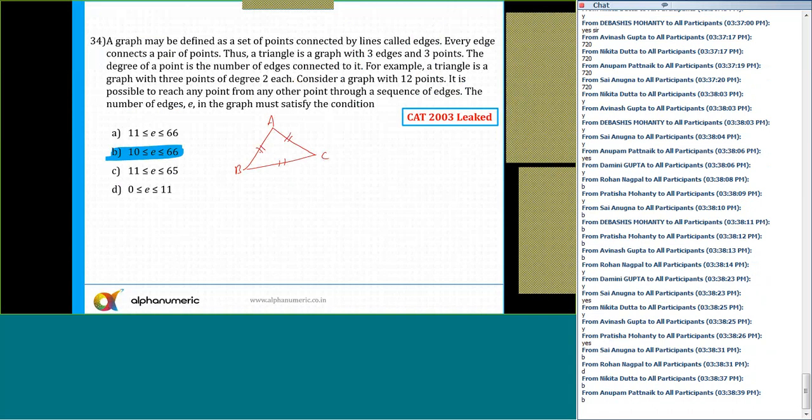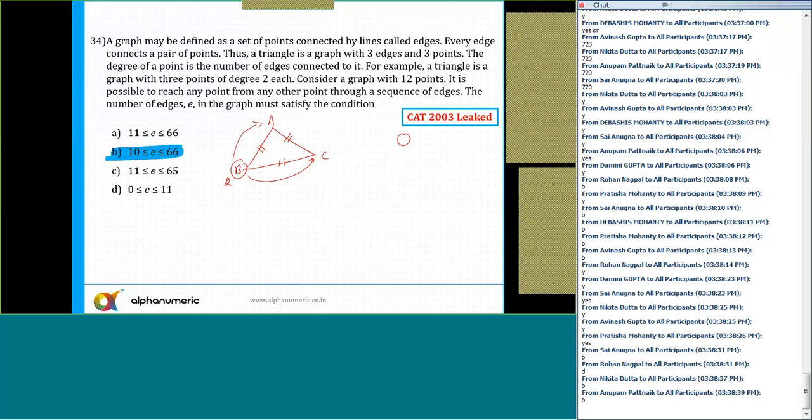The degree of a point is the number of edges connected to it. For example, a triangle is a graph with 3 points of degree 2 each. Like point B, it is connected with these 2 points. So the degree of point B is 2. So the question is here, consider a graph with 12 points. It is possible to reach any point from any other point through a sequence of edges. The number of edges in the graph. So if there are 12 points, what is the minimum number of sides and what is the maximum number of sides that I need to find out?